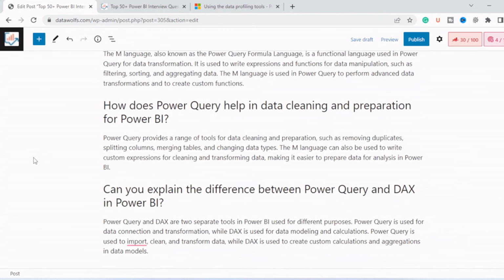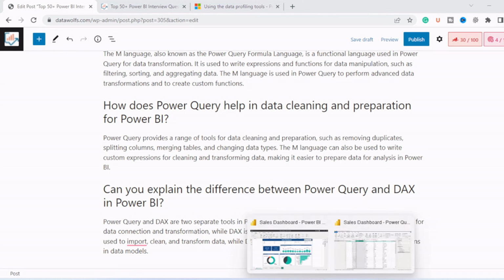Next question is, how does Power Query help in data cleansing and preparation for Power BI? Power Query provides a range of tools for data cleansing and preparation, such as removing duplicates, splitting columns, merging tables, changing data types. The M language can also be used to write custom expressions for cleansing and transforming data, making it easier to prepare data for analysis in Power BI.